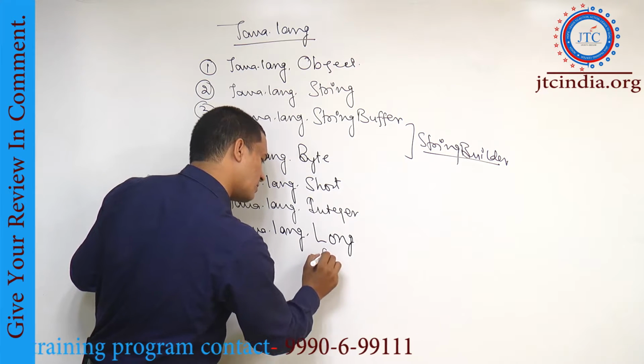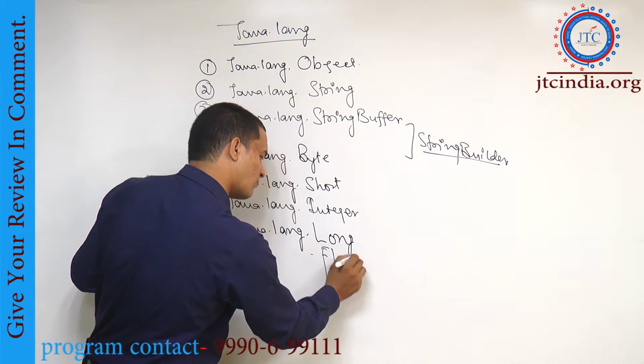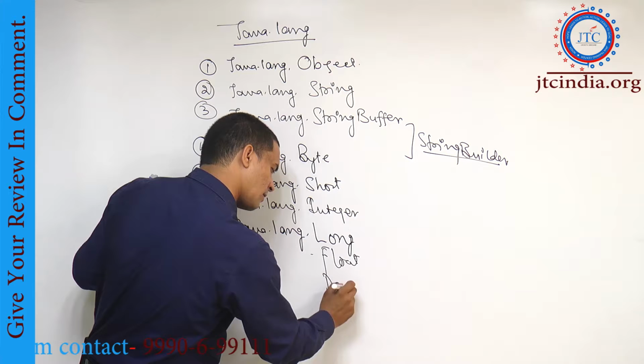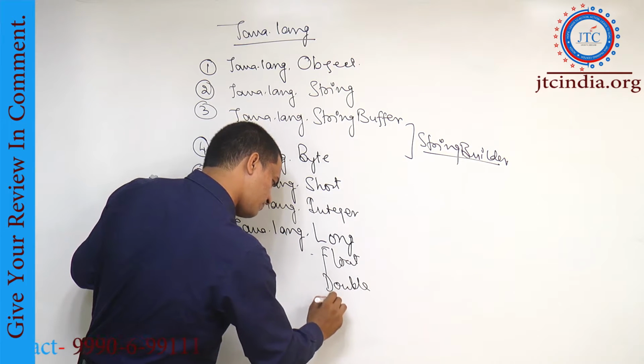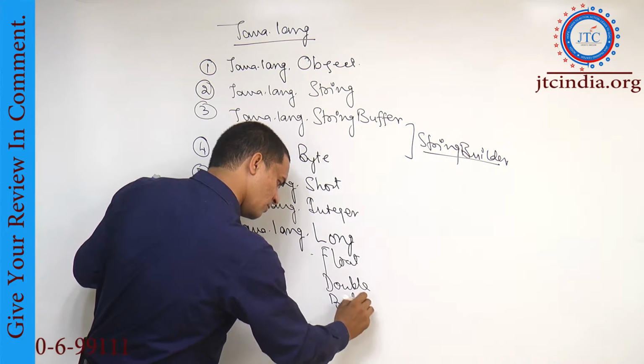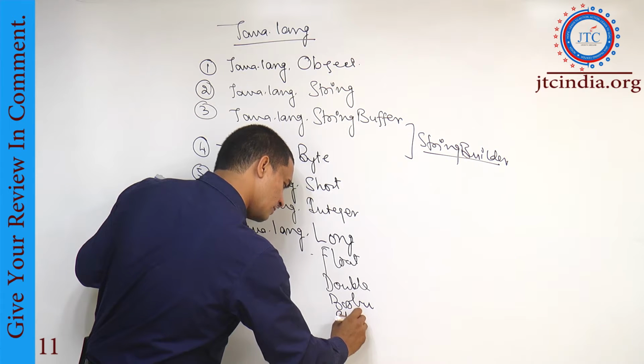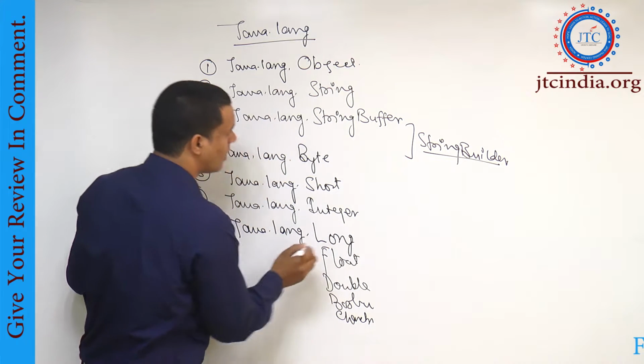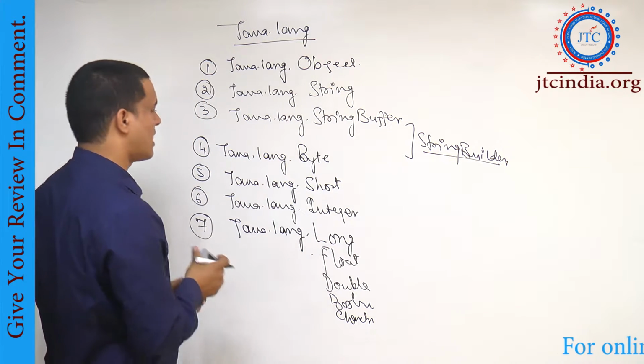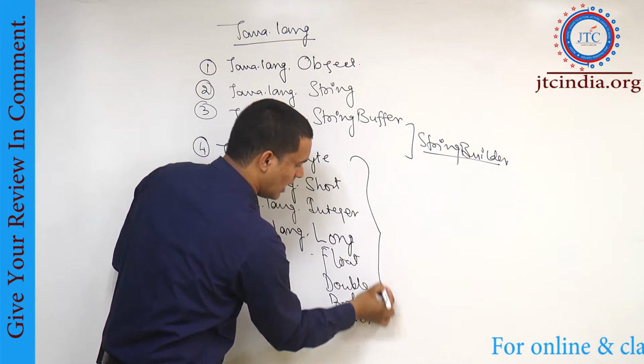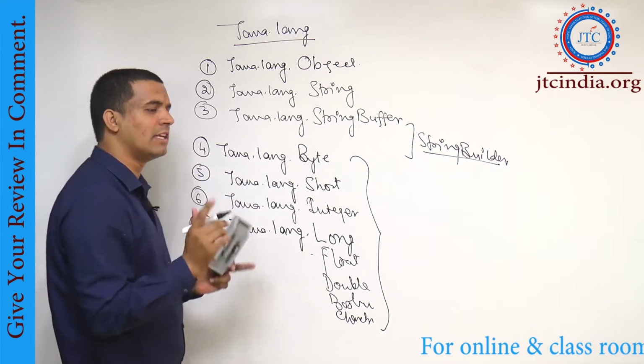Next one I am writing here, Float, Double, Boolean and Character. Now corresponding to these 8 classes, in Java first of all there are 8 types